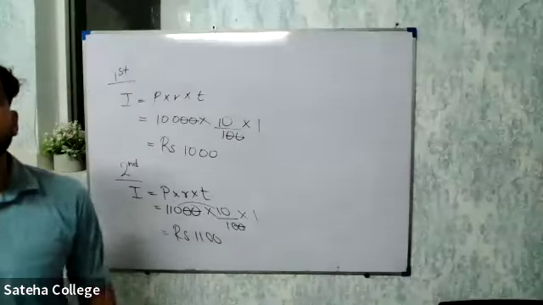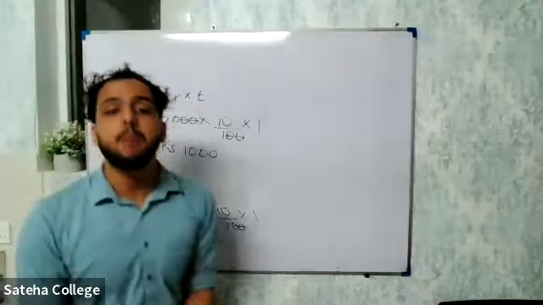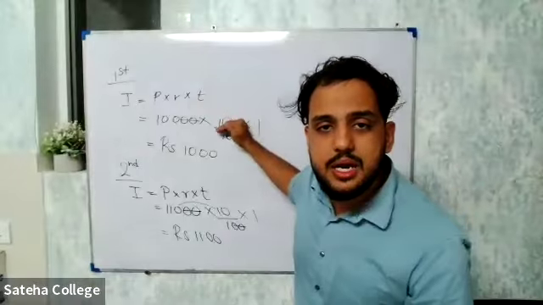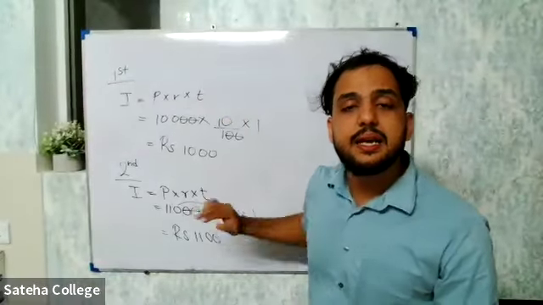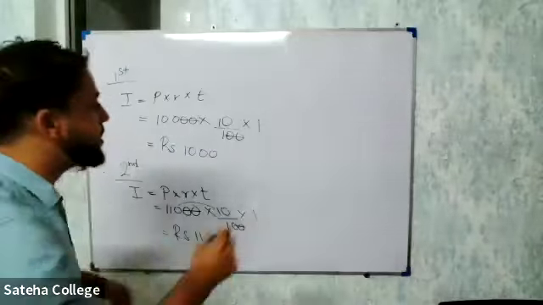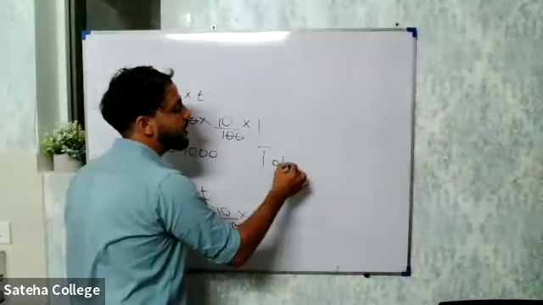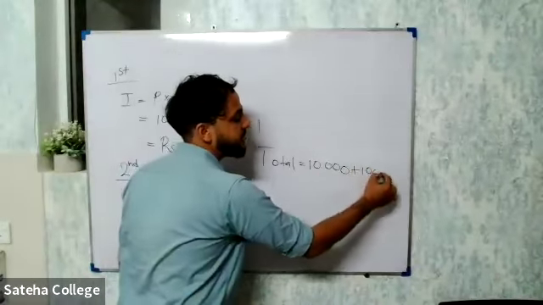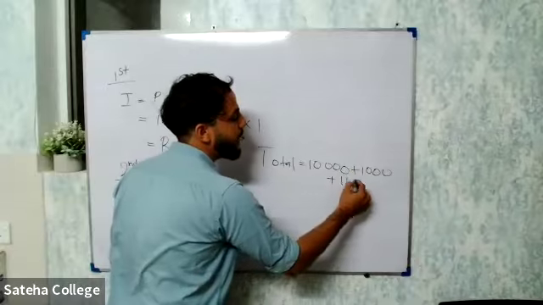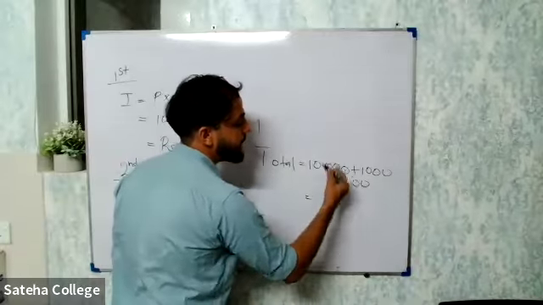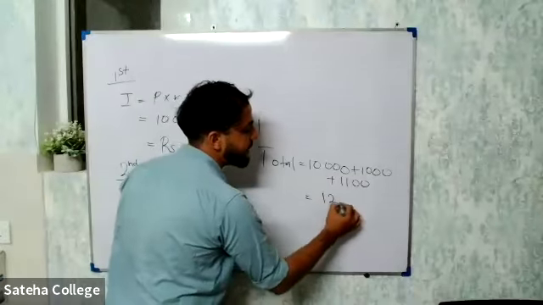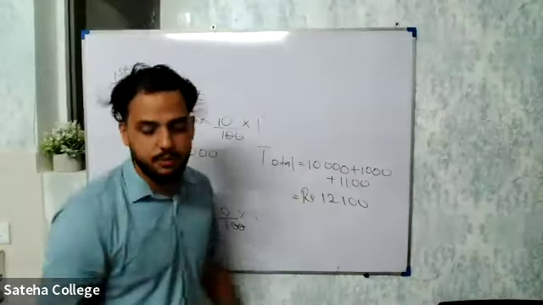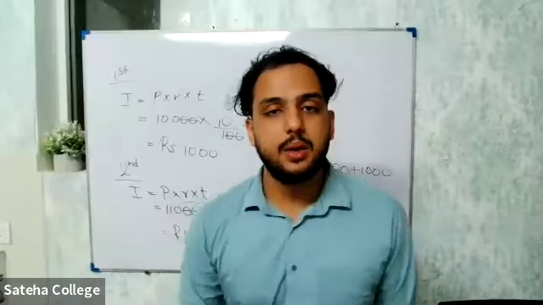Now the question they're asking you, what is the total amount? He invested 10,000 rupees. For the first year, he got an interest of 1,000. For the second year, he got an interest of 1,100. Now what is the total amount? Yes, 10,000 invested amount, 1,000 rupees for the first year, then 1,100 for the second year. So in total, if you add everything, that will be 12,100 rupees.